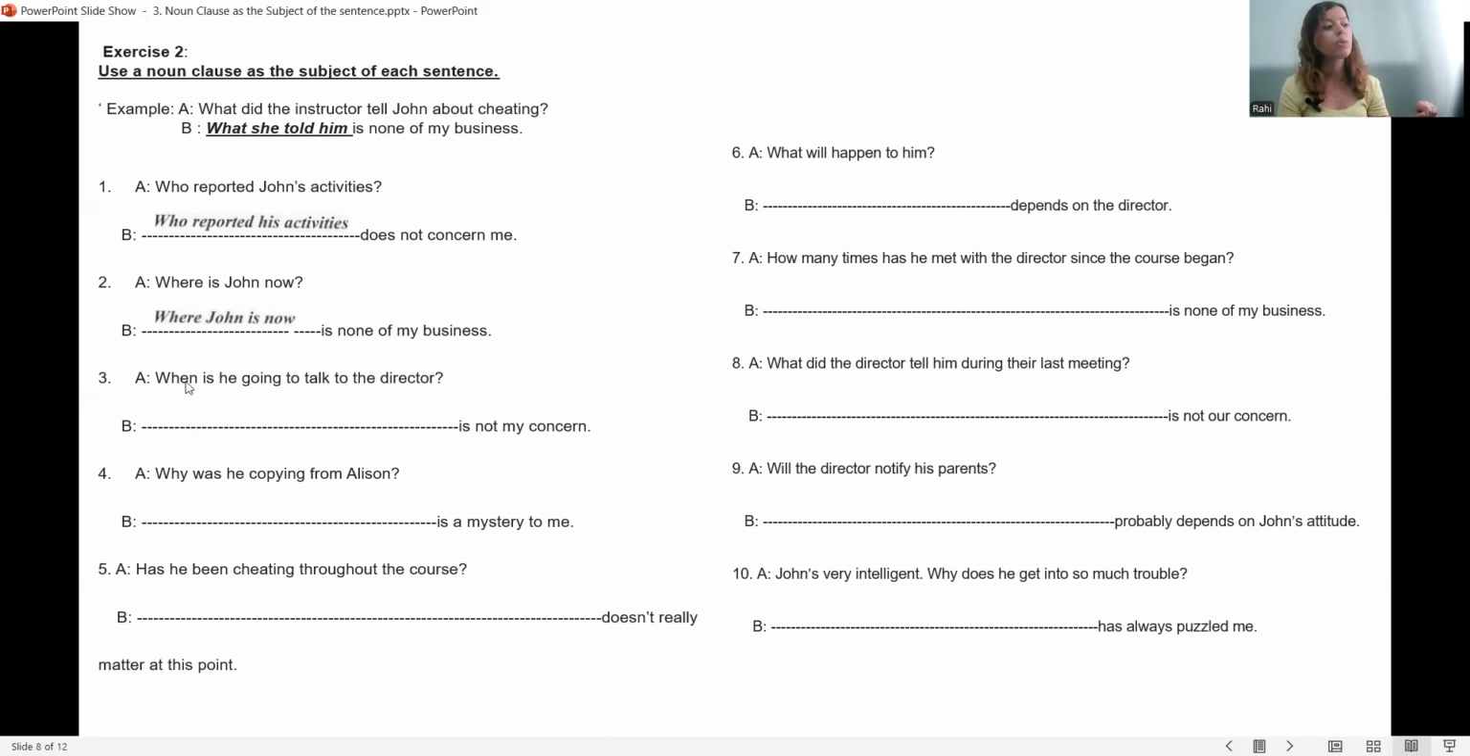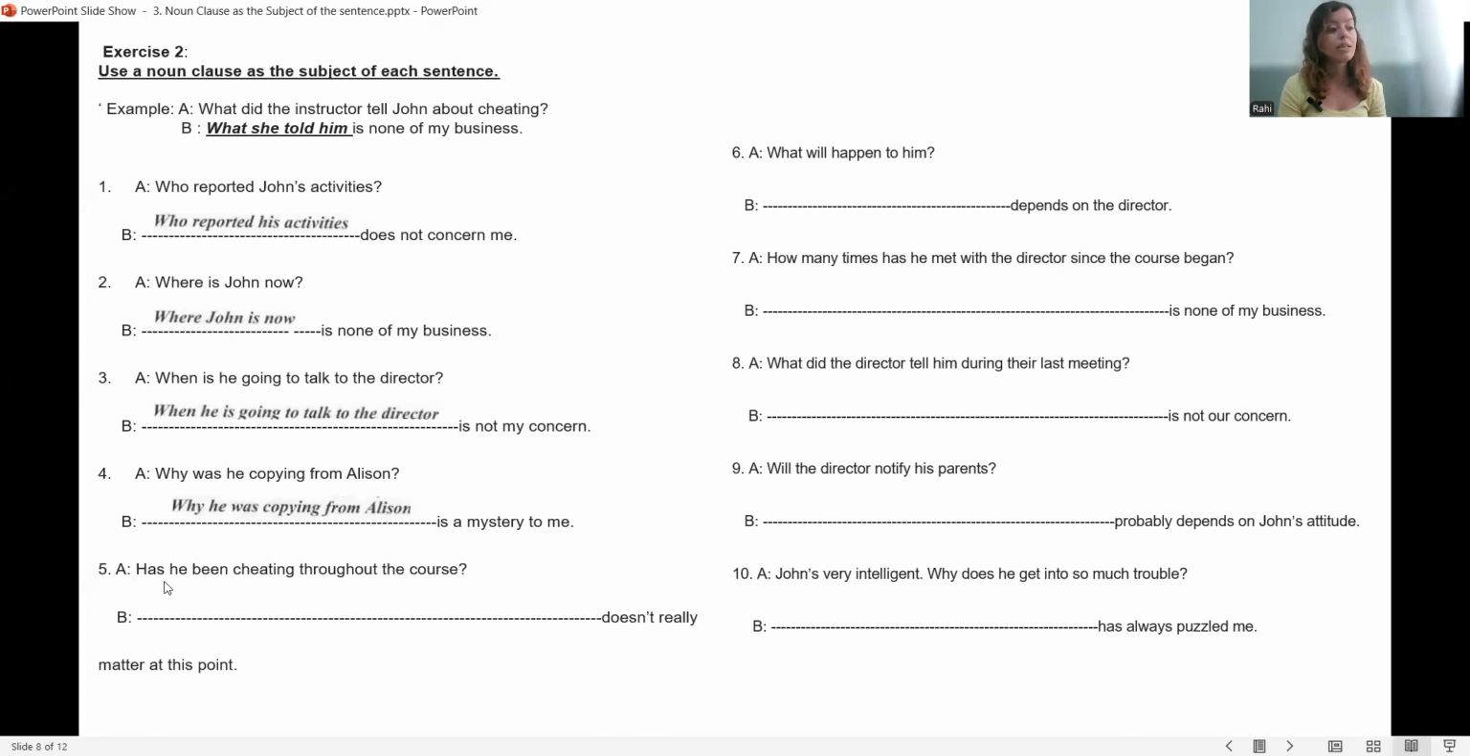When the question is this: when is he going to talk to the director? As the noun clause, when he is, change it. When he is going to talk to the director is not my concern. Next question. Why was he copying from Allison? So again, as the noun clause, we easily change the subject and verb position because it's a to-be verb. So why he was copying from Allison is a mystery to me.